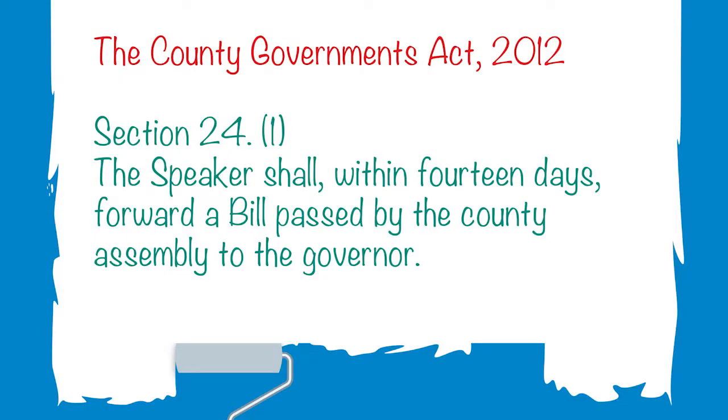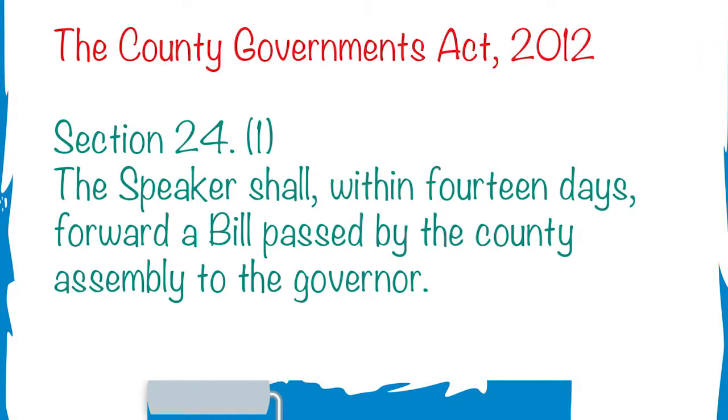It is important to note that Section 24 of the County Governments Act requires the Speaker to submit to the Governor the bill for assent within a period of 14 days after passage by the respective County Assembly. The Governor has 14 days within which to assent to that particular bill. The Governor may either assent to the bill or return it back to the County Assembly with any reservations he may have with respect to clauses in the bill.